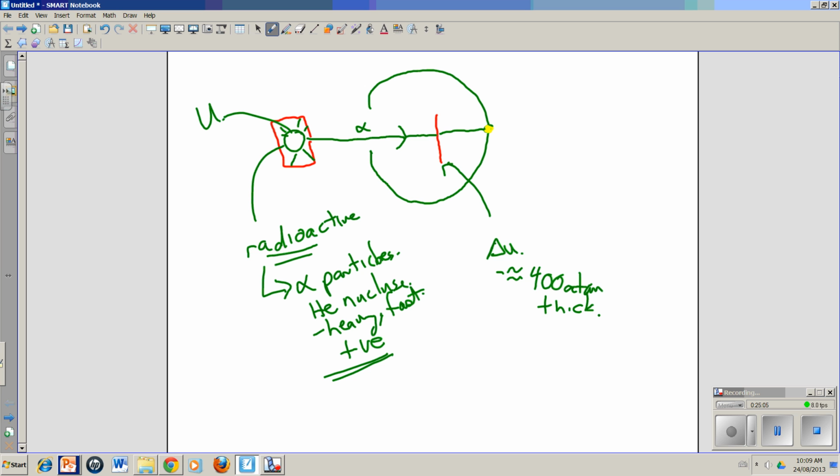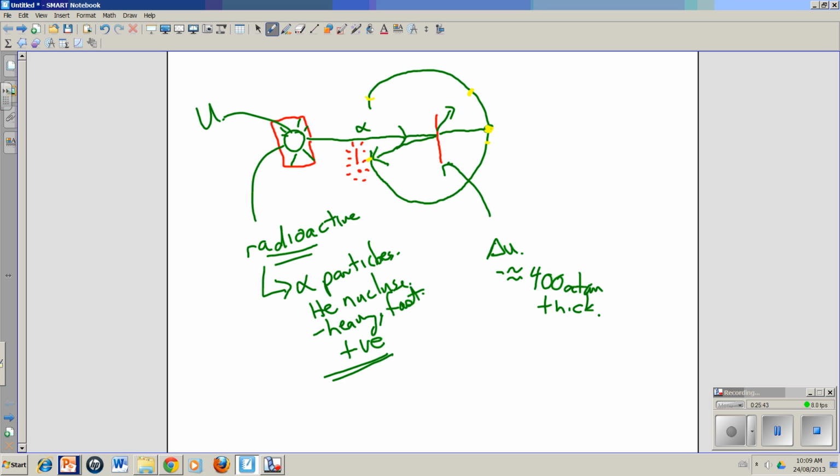What Rutherford discovered was that, yes, most of the particles went straight through. But he also discovered some that bounced over here. We'll make a little light spot there, and maybe bounced over here. But the weirdest ones were ones that were way back here and way over here. So he determined that some of the alpha particles were taking off that way, but some of them were coming right back. And those are the important ones right there. We'll put an exclamation mark right by there. We'll put a little mark here beside it to make it look important.